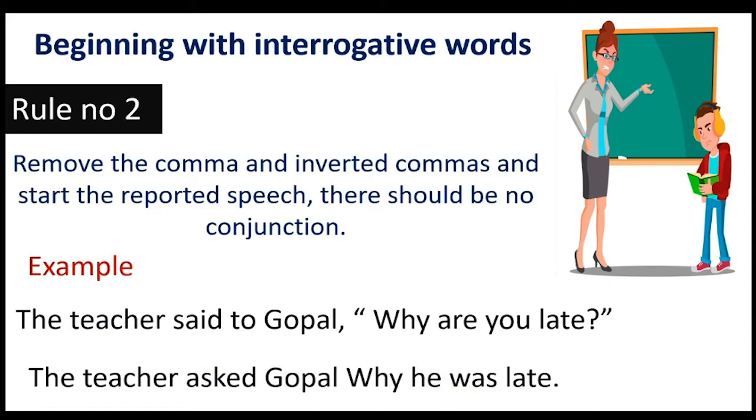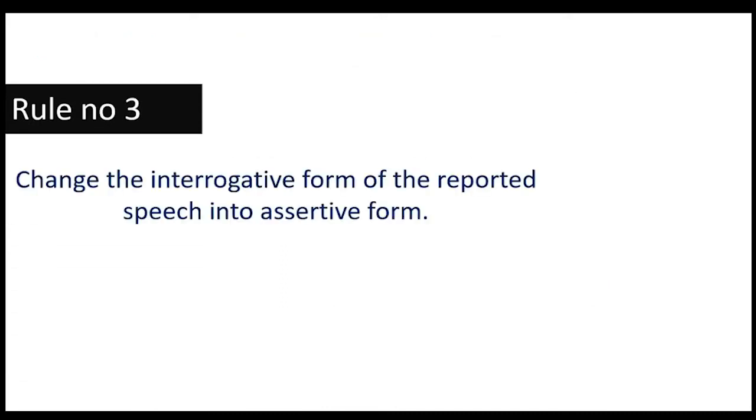Children, remember that there should be no conjunction in the case of a sentence starting with an interrogative word. Rule number 3: the interrogative form of the reported speech should convert into assertive form. That means we have to convert the interrogative sentence into an assertive one.